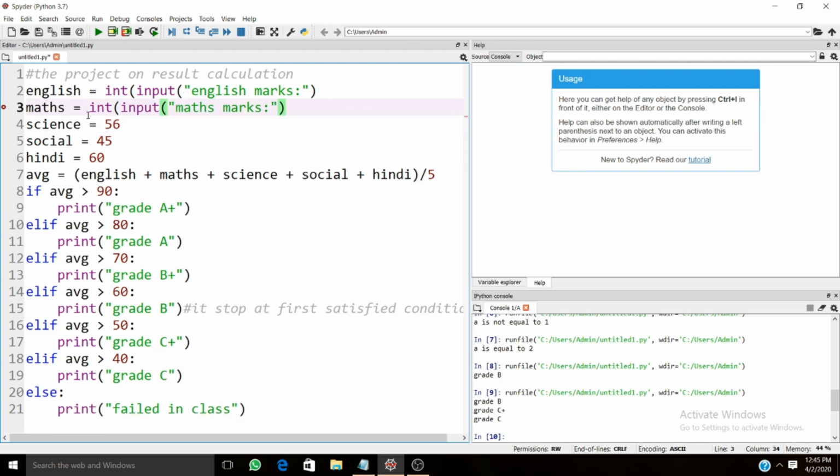Okay, now here it will be science marks. And here again it will be social science marks.